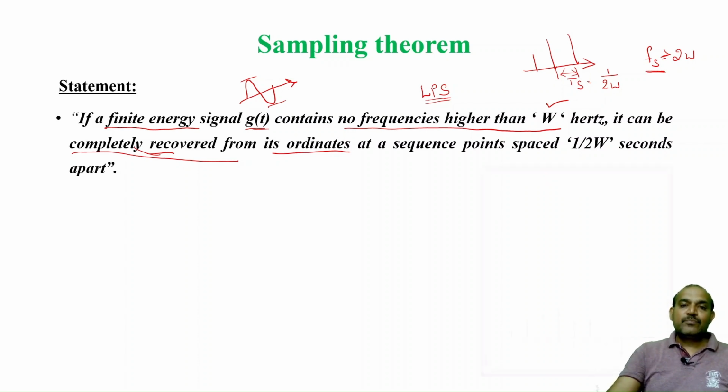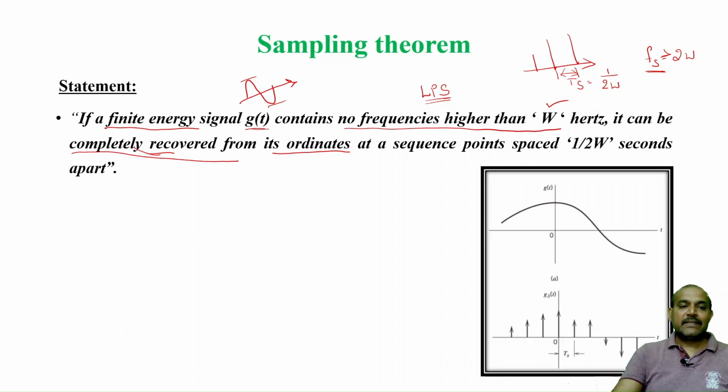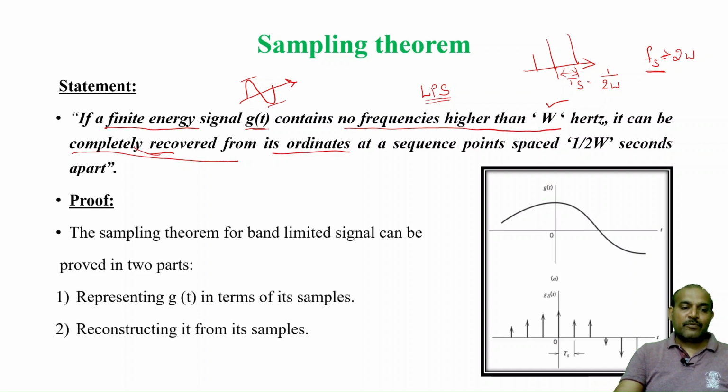Now let us prove this sampling theorem. While proving it, I am going to do it in two steps. First, let us represent the analog signal that we consider in samples; the analog signal is sampled first.